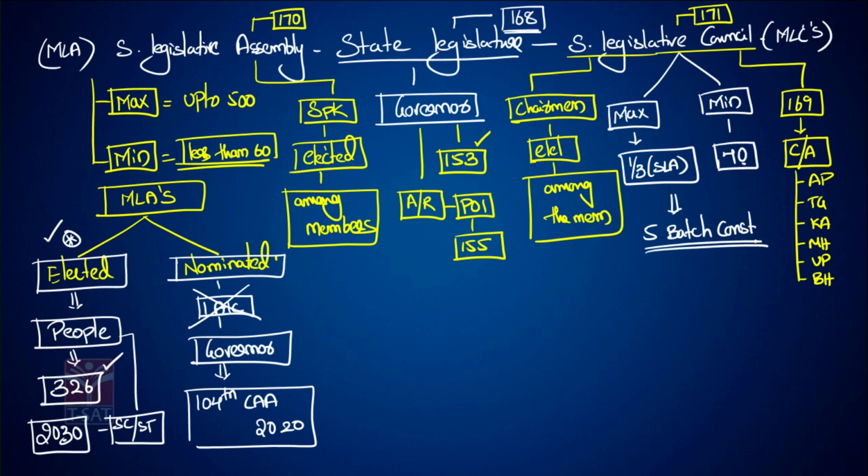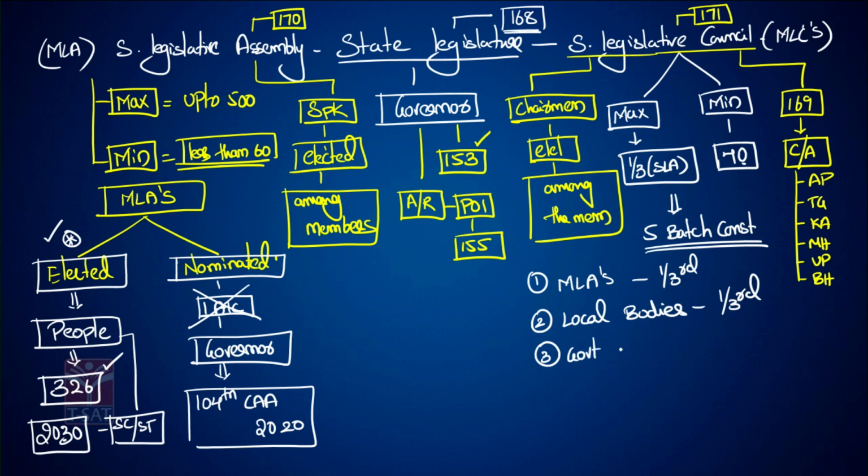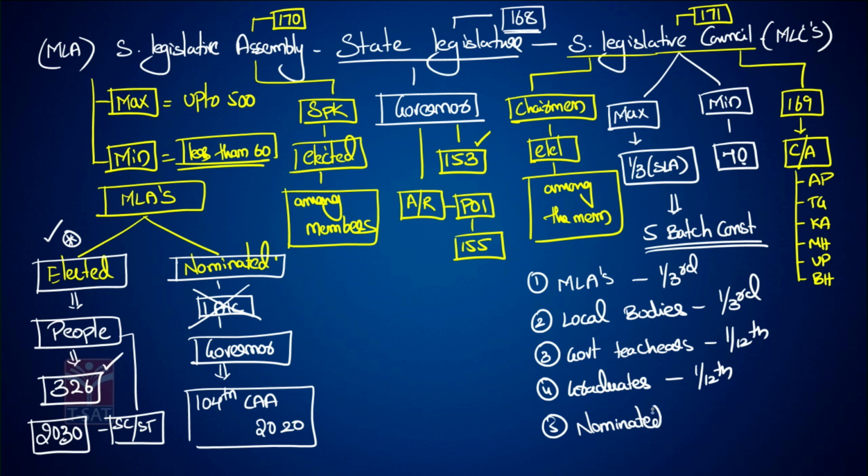They are: 1. MLAs elect 1/3 of the members. 2. Local bodies elect 1/3 of the members. 3. Government teachers elect 1/12 of the members. 4. Graduates elect 1/12 of the members. And 5. The rest are nominated by the governor.